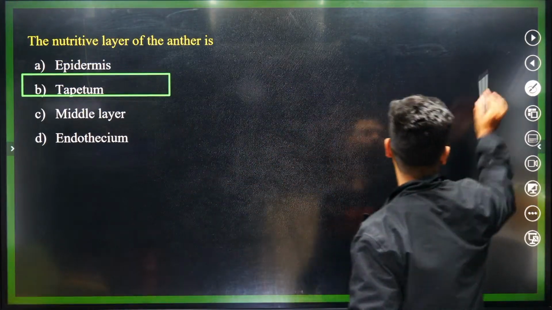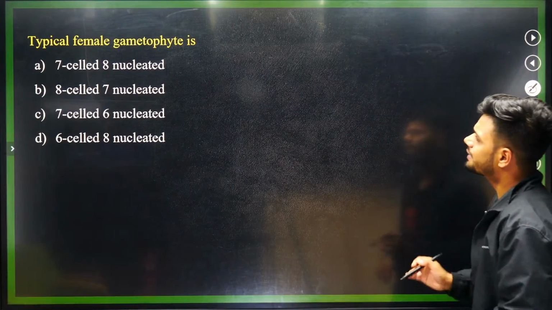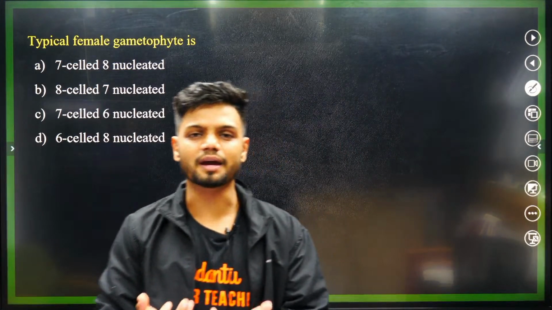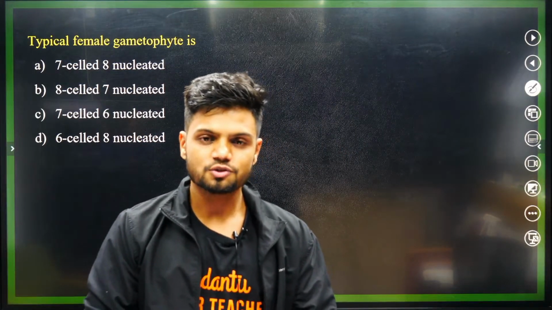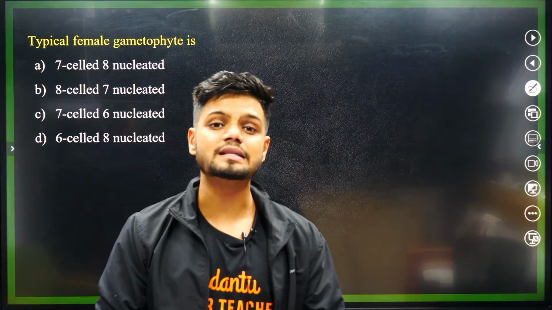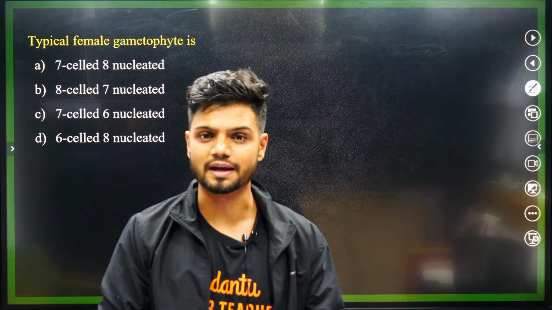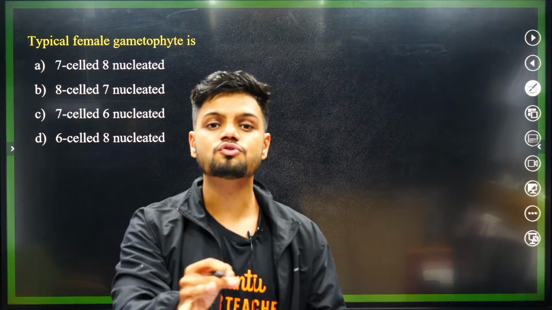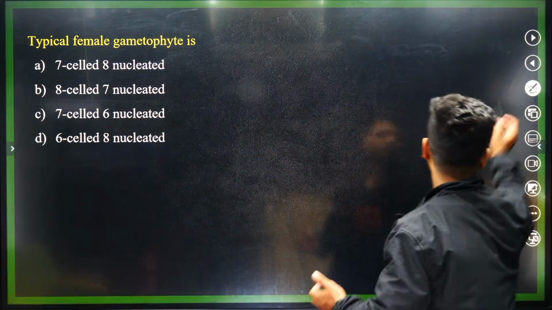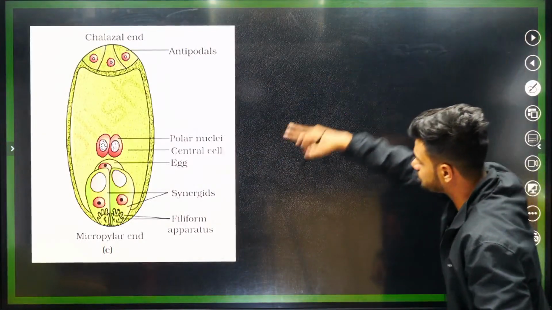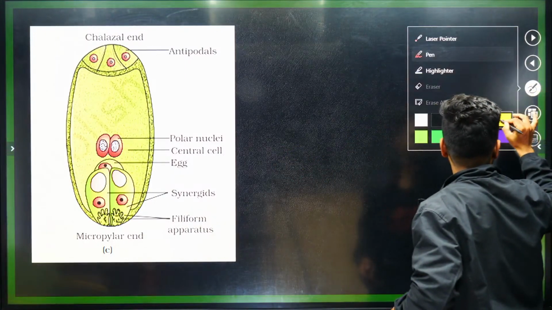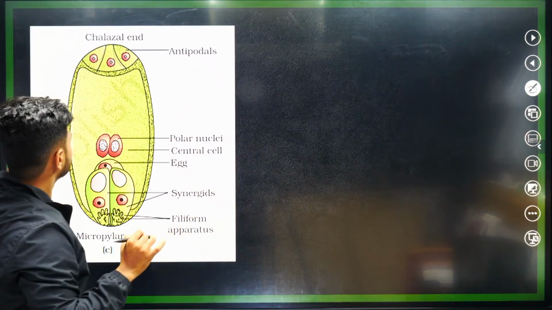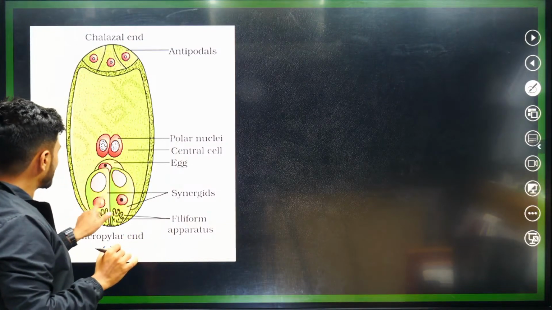Okay. Next question, students. A typical female gametophyte is. All of you know the female gametophyte is the embryo sac. Now in the embryo sac, how many celled is it and how many nucleated? If you look at the typical structure of an embryo sac, here we have 1, 2, 3 cells, 4, 5, 6, 7.